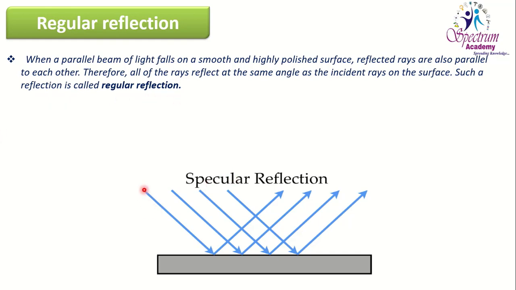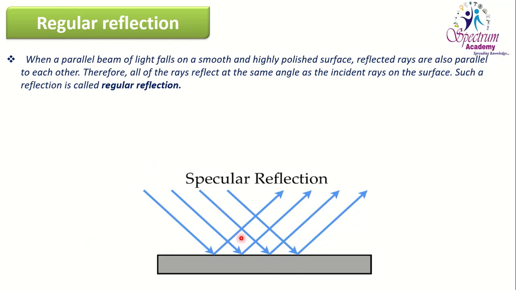You can see here all these rays: this first incident ray, second incident ray, third incident ray and fourth incident ray. These all four incident rays are coming toward the surface of the mirror and striking at a particular point. So where these four incident rays strike, they are making points of incidence. From the same points of incidence, they are bouncing back in a particular direction. This second ray also bouncing back in a particular direction. Third and fourth as well.